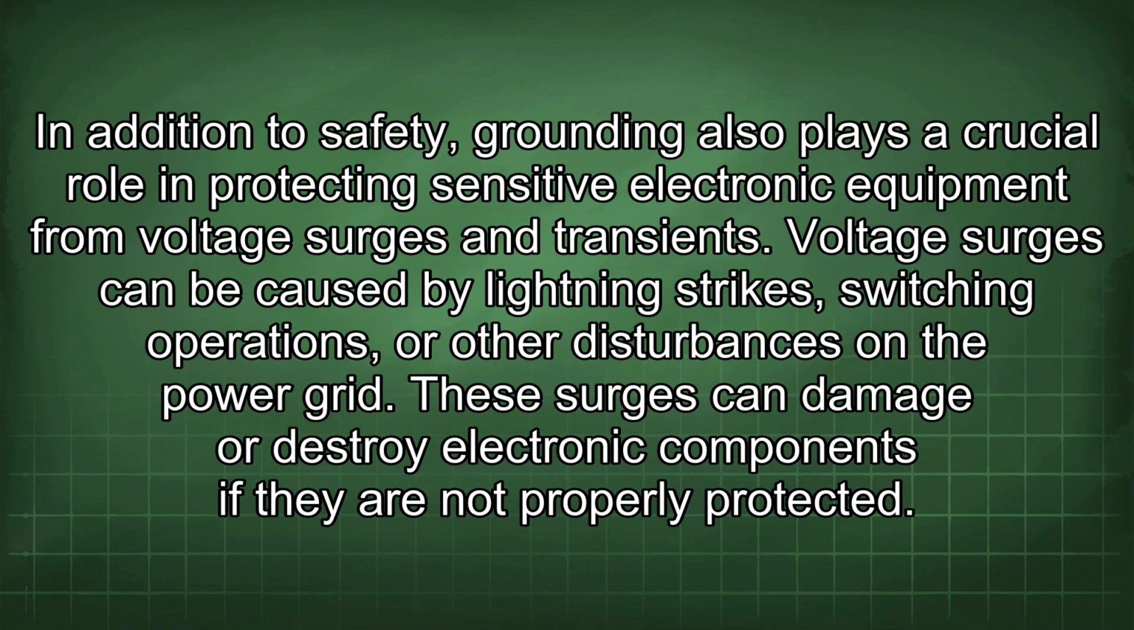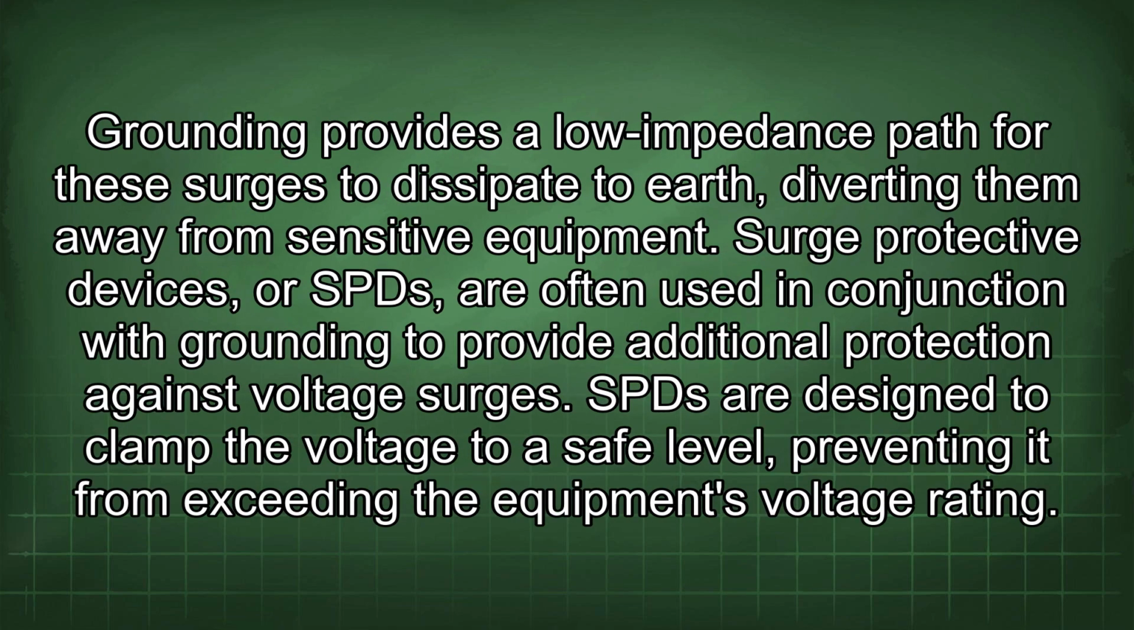In addition to safety, grounding also plays a crucial role in protecting sensitive electronic equipment from voltage surges and transients. Voltage surges can be caused by lightning strikes, switching operations, or other disturbances on the power grid. These surges can damage or destroy electronic components if they are not properly protected. Grounding provides a low impedance path for these surges to dissipate to Earth, diverting them away from sensitive equipment.